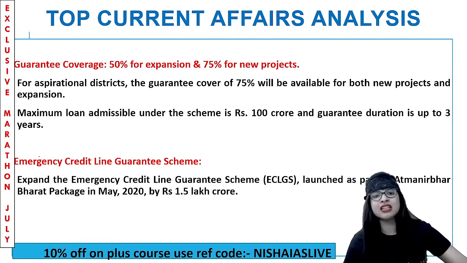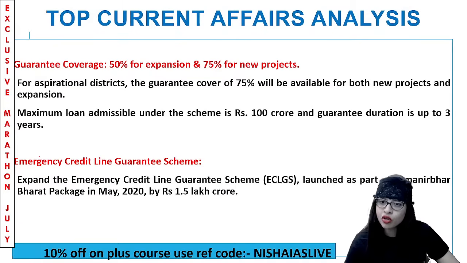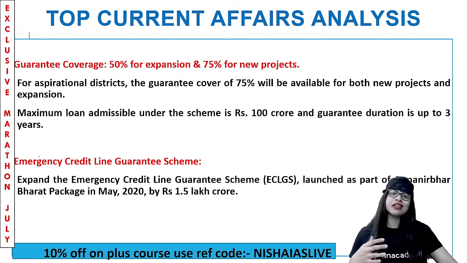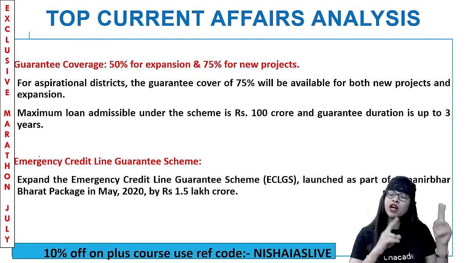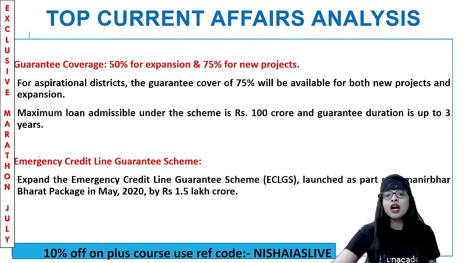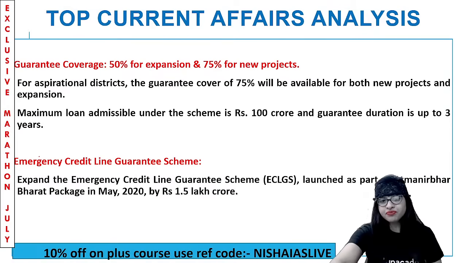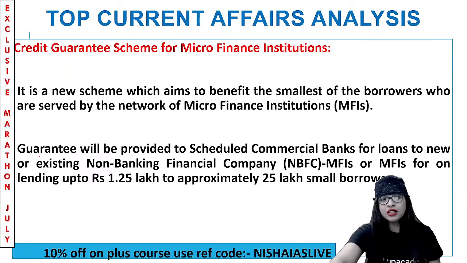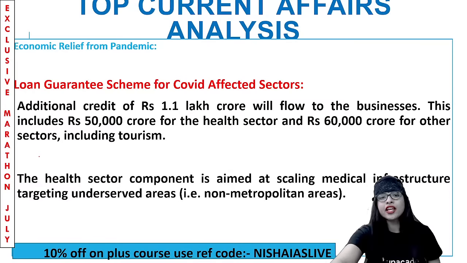And they said there will be another emergency credit line guarantee scheme also. And that emergency credit guarantee line scheme is already there, which is a part of Atmanirbhar Bharat Abhiyan. And they said that will be again expanded by May 2020 by rupees 1.5 lakh crore. That's what they actually did. Clear? So these are the few economic relief packages from the pandemic that were given to all the sectors that were affected.